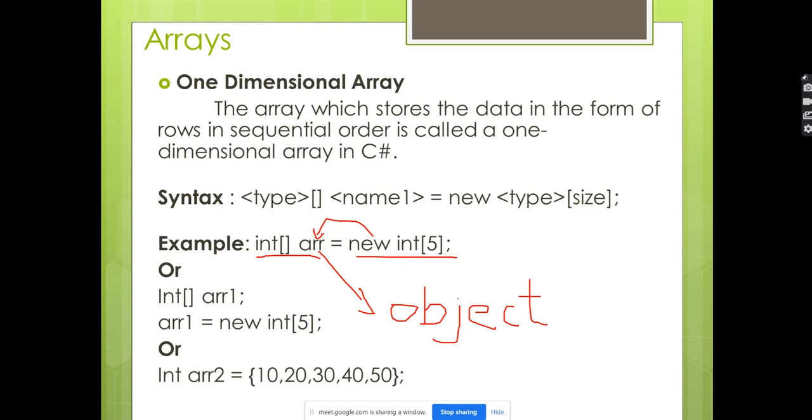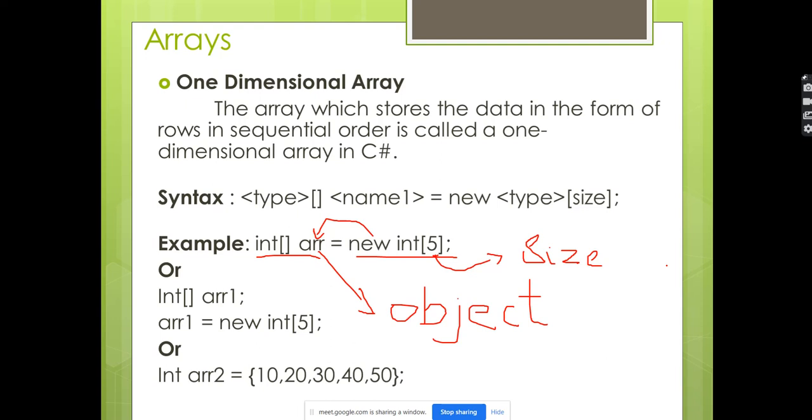New is going to allocate memory, and integer, here 5. What is the 5? 5 is the size of the array. It means how many values you are going to store. Then that many values are going to be created internally.